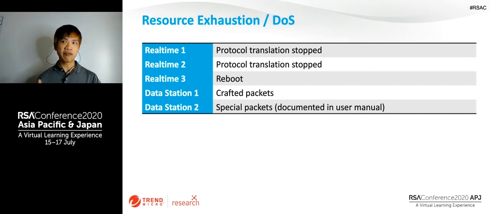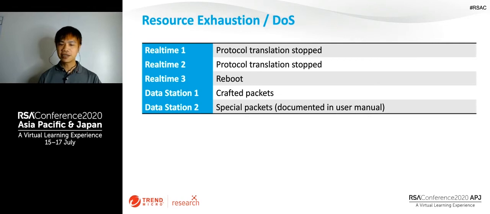The specially crafted packet is like, I want to read the coil or read the register of register 0 at address 0. And this might not make sense to you because you think, okay, why should I read 0 register or 0 coil at address 0? Then I'm reading nothing, right? But just with this tiny specially crafted packet, we're able to crash data station 1 and cause it to reboot.